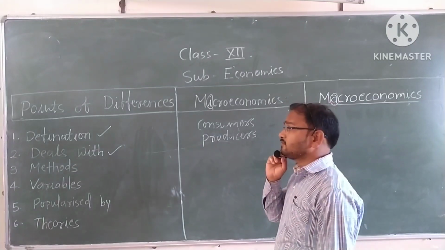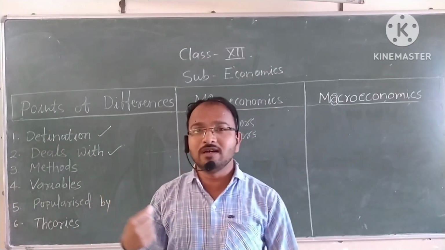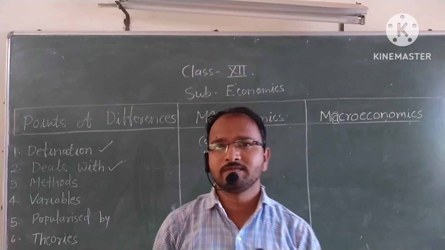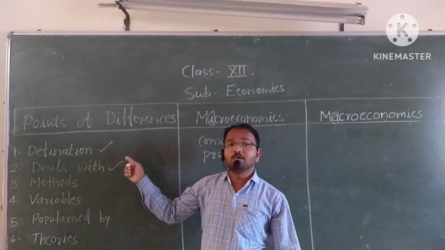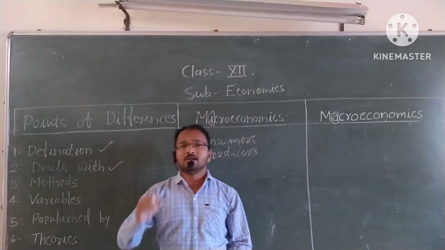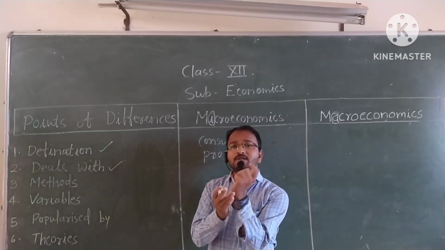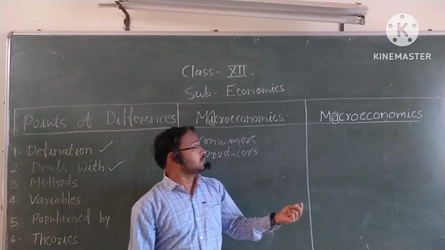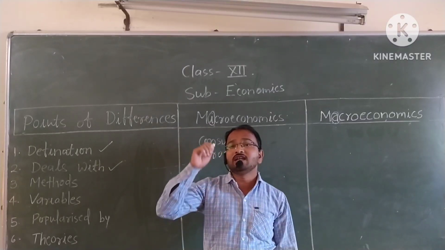Then third, what is the method? We will learn about their methods. In microeconomics, the method is partial equilibrium. Partial equilibrium means equilibrium in one market is used. But in macroeconomics, the method is general equilibrium.